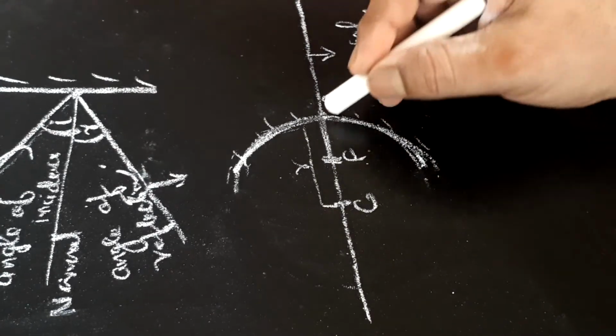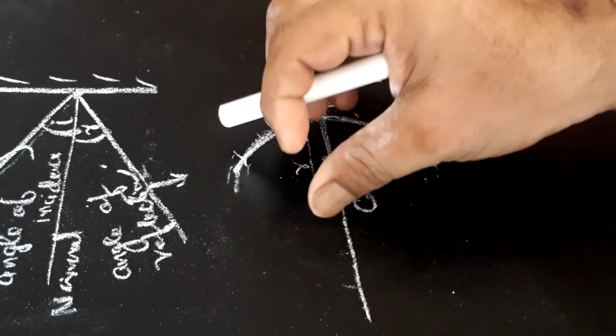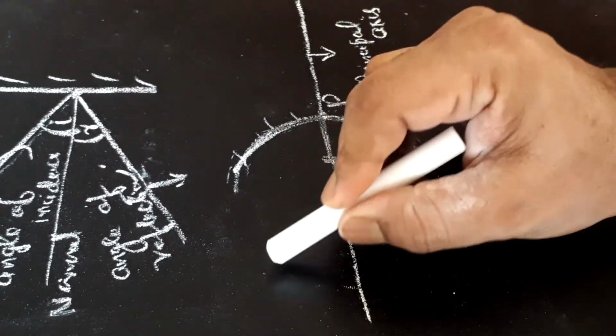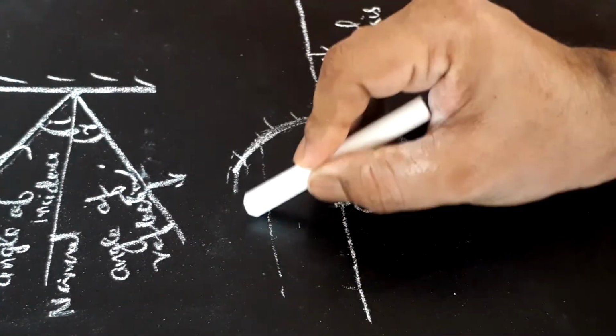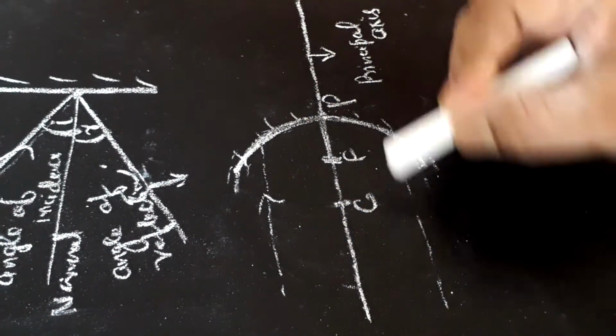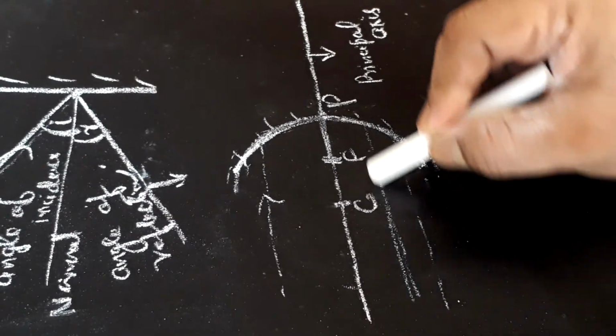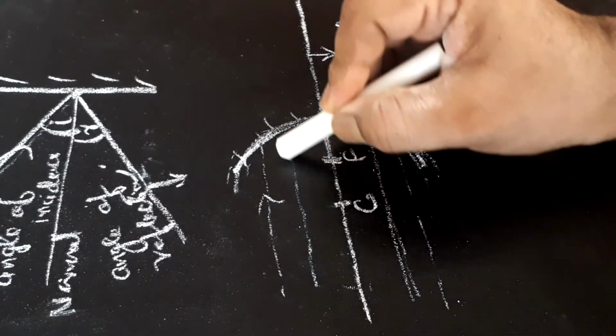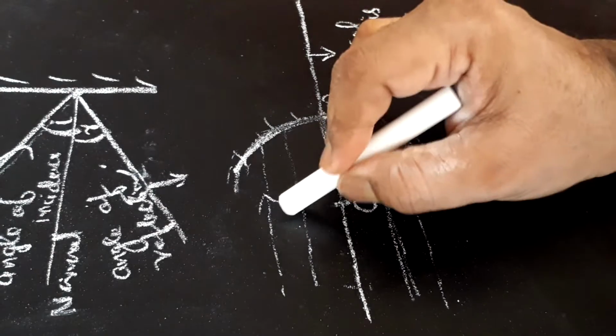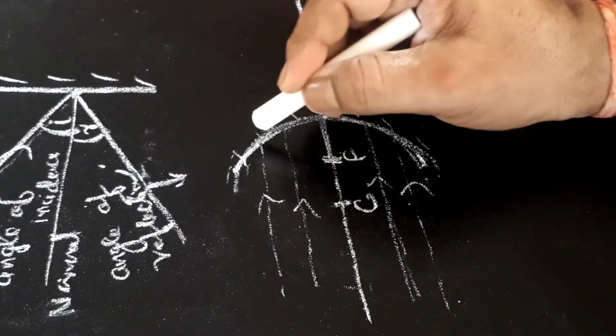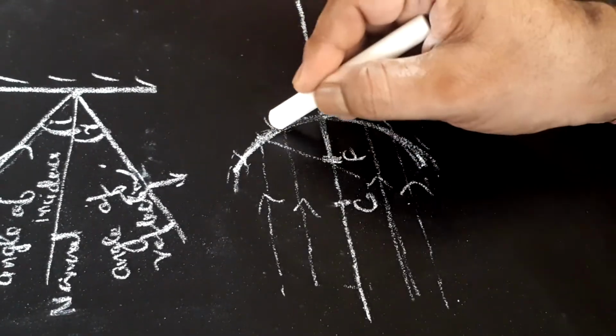We have seen here pole, focus and center of curvature. Suppose rays parallel to this principal axis strike the mirror, then after reflection they will meet at this point, focus.